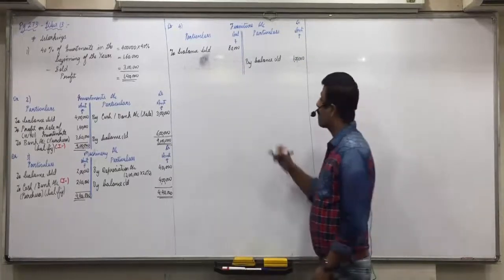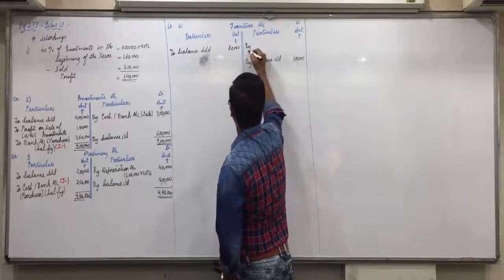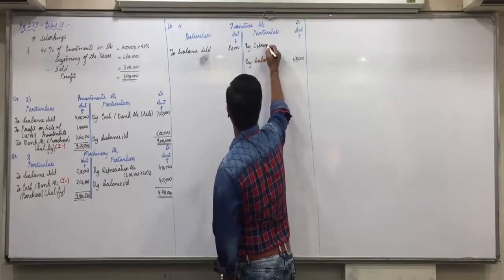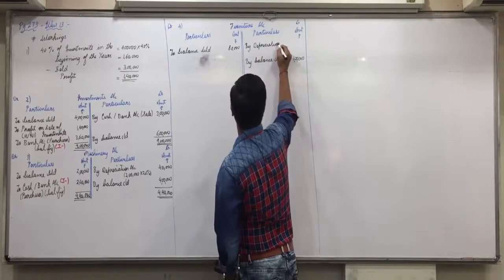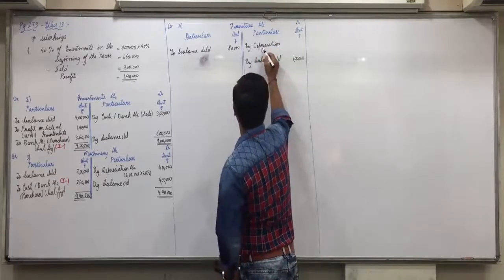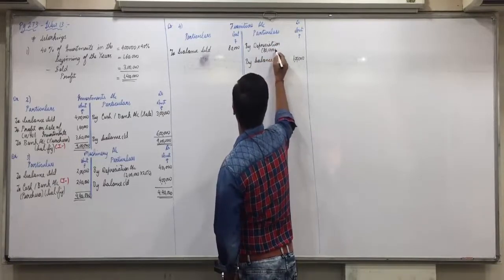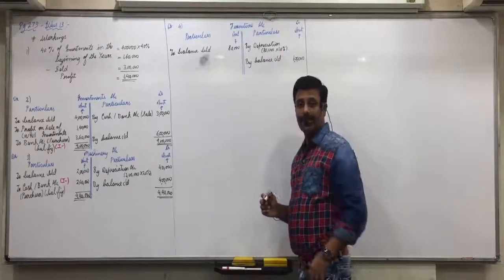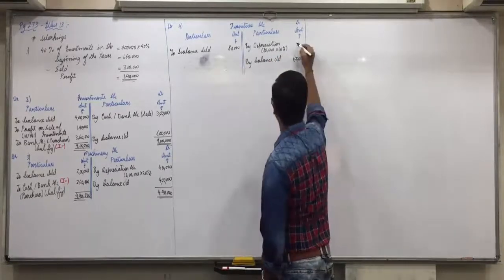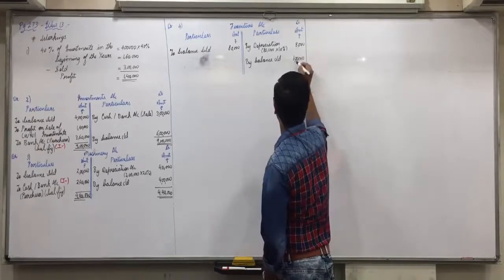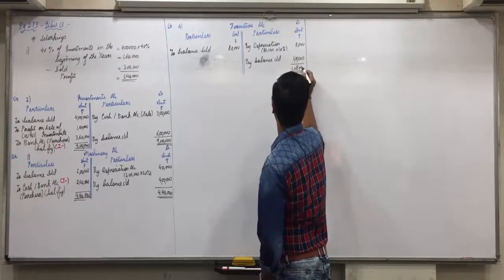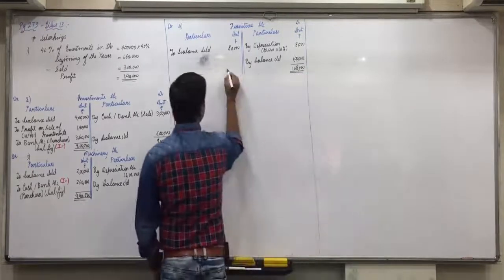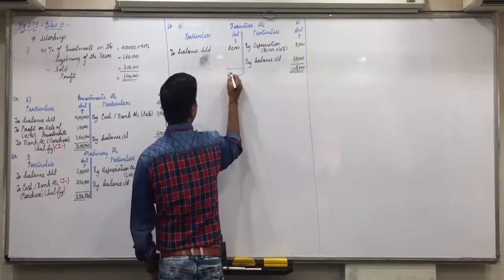Further, depreciation, credit side by depreciation. Now, according to the adjustment, the rate of depreciation on furniture is 10%. So, opening balance 80,000, 10%, 8,000. 1 lakh 8,000 minus 80,000, 28,000.